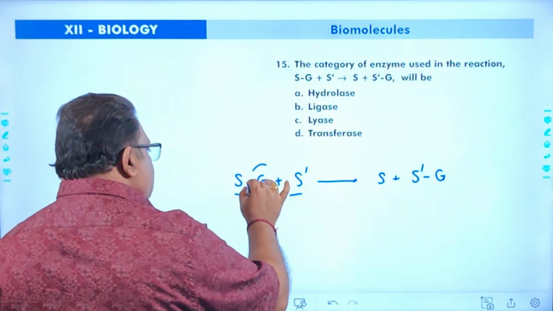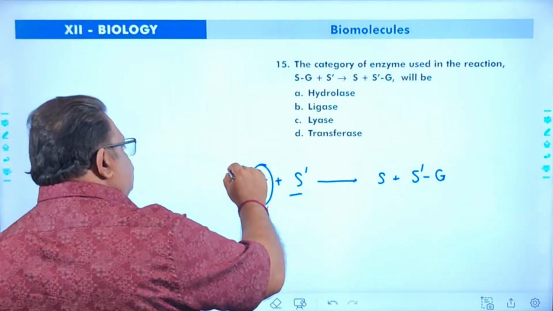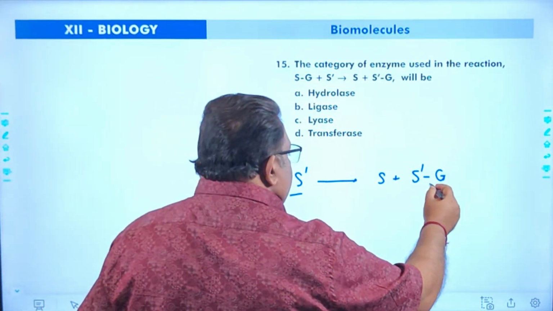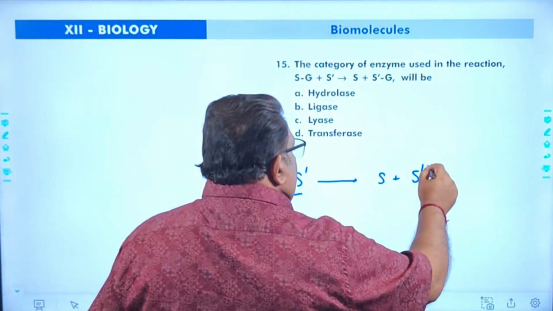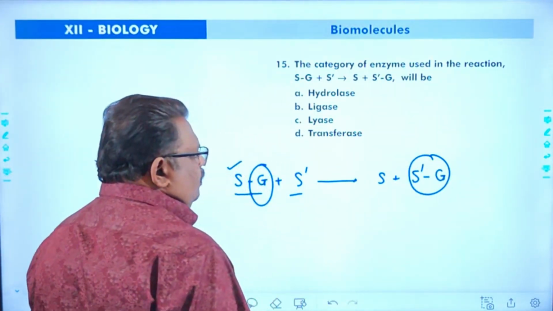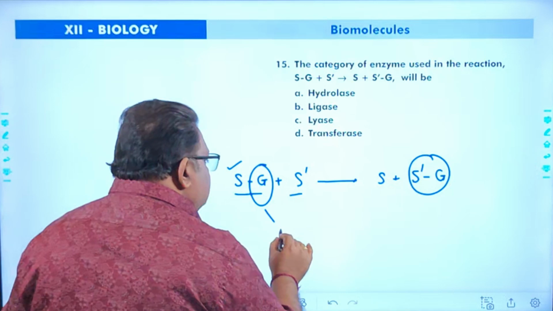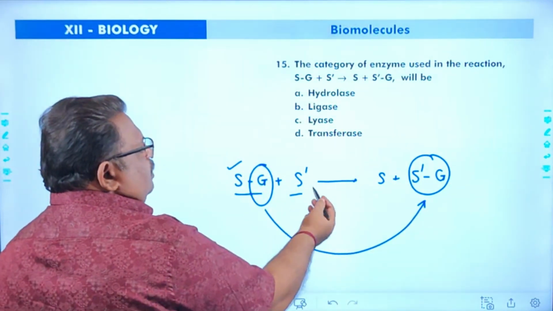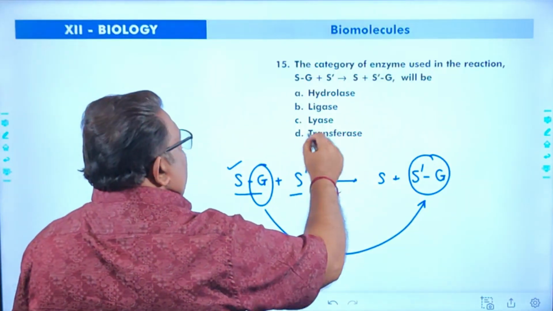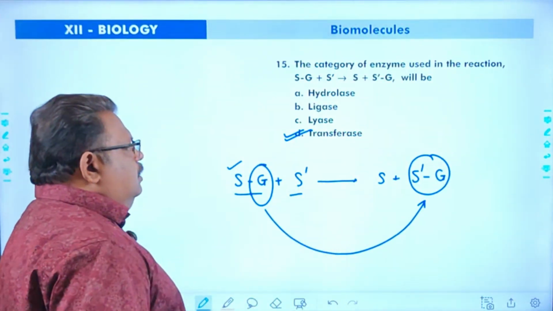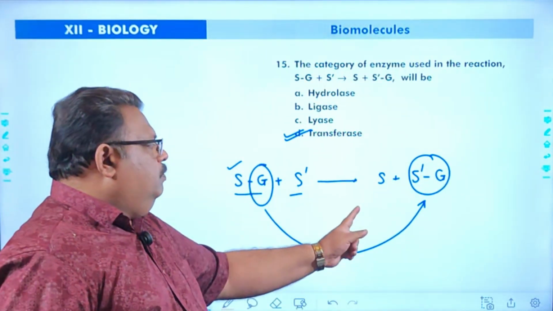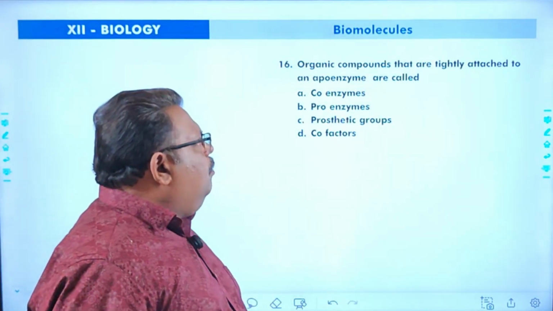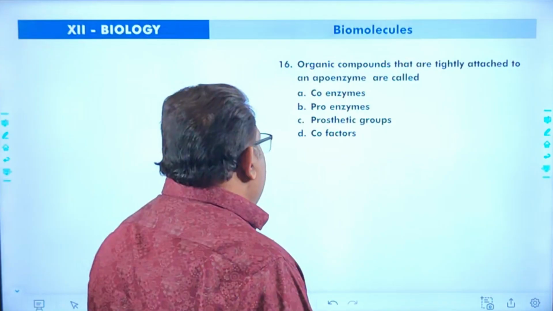That means the G group attached to the first substrate called S is now present attached with the second substrate, S'. That means there is a transfer of group from one substrate to another substrate. So this enzyme is called transferase. The functional group transfer is possible here. So that enzyme is called what? Transferase. Next one, the organic compounds that are tightly attached to apoenzyme are called.